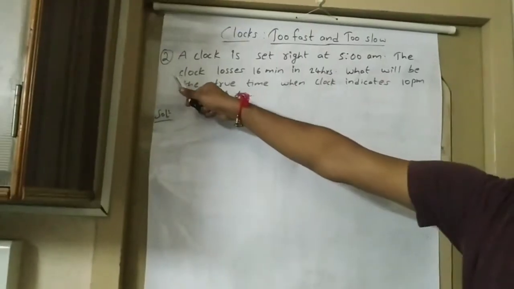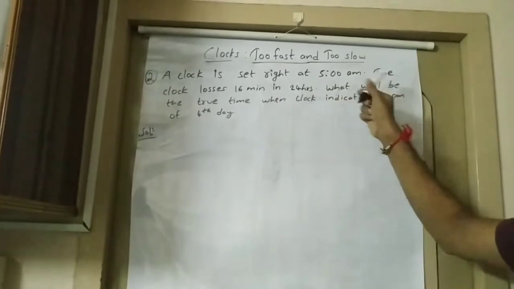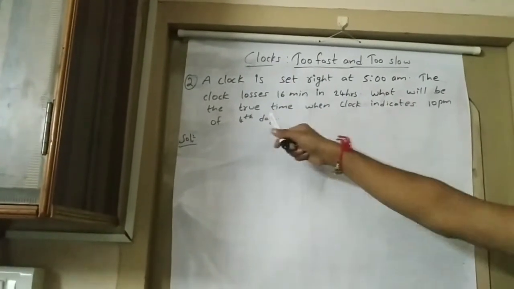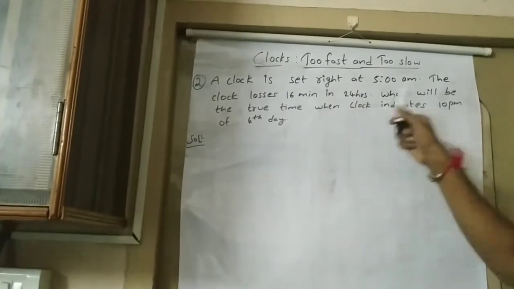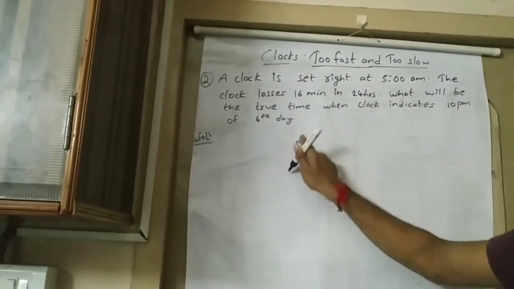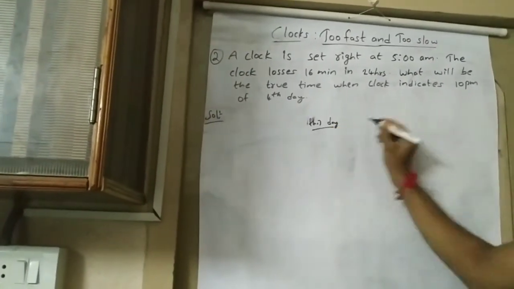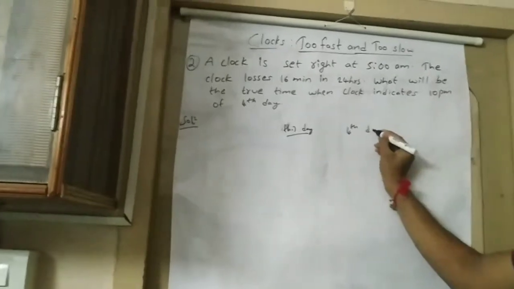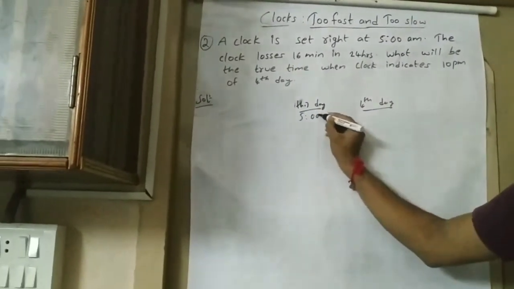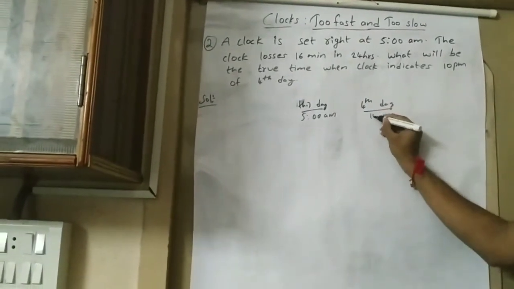Okay. So in the second question it is given as a clock is set right at 5 a.m. The clock loses 16 minutes in 24 hours. What will be the true time when clock indicates 10 p.m. on 4th day? So let it be on this day and on 4th day. So on this day 5 a.m. to 4th day 10 p.m.